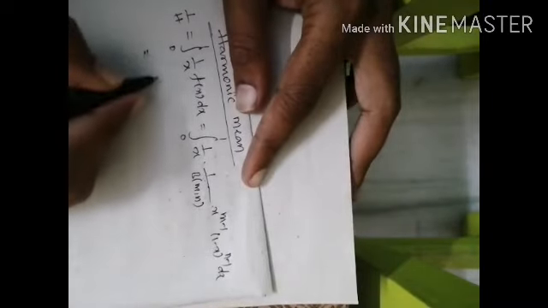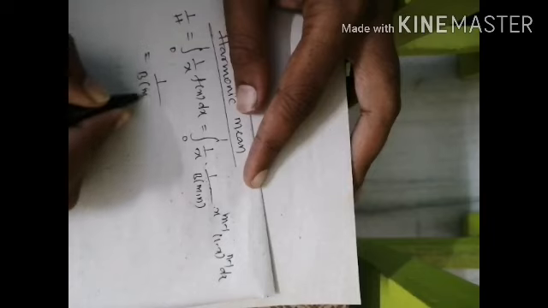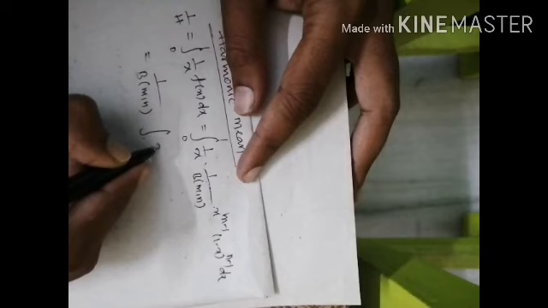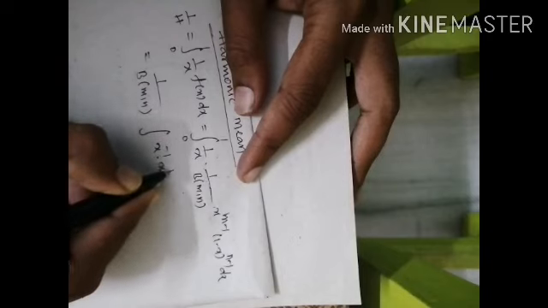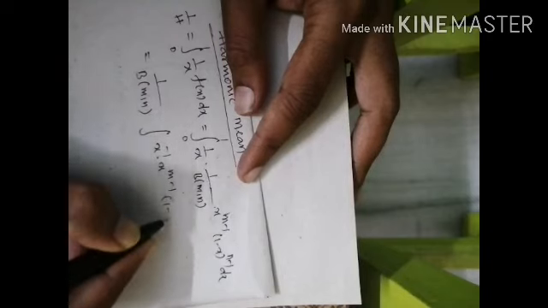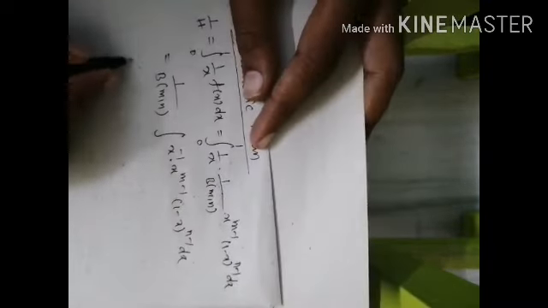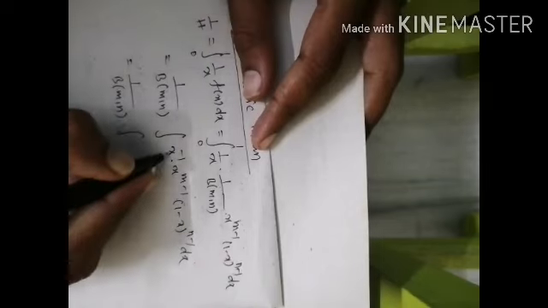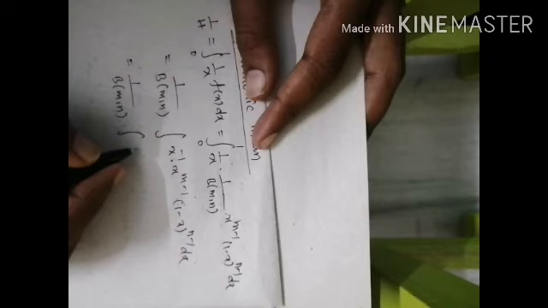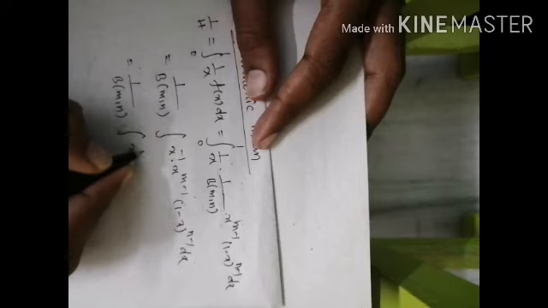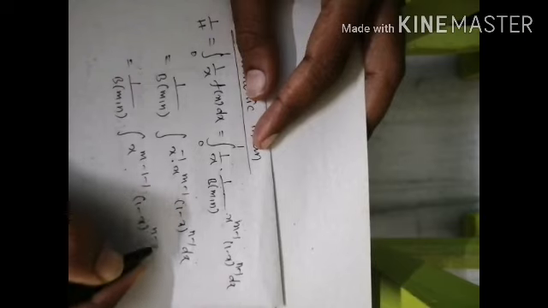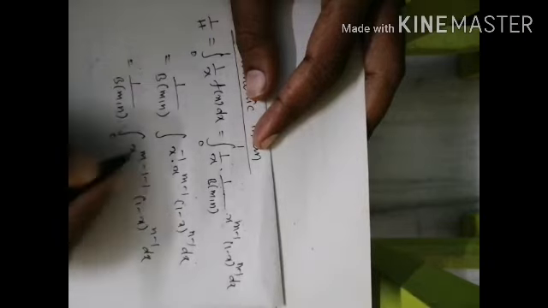So that is equal to the constant value outside, 1 by beta of m comma n, integration of x inverse, x to the power of m minus 1 into 1 minus x to the power of n minus 1 dx. So now 1 by beta of m comma n, x inverse, the bases are same, so powers should be added. So x to the power of m minus 1 minus 1, into 1 minus x to the power of n minus 1 dx.